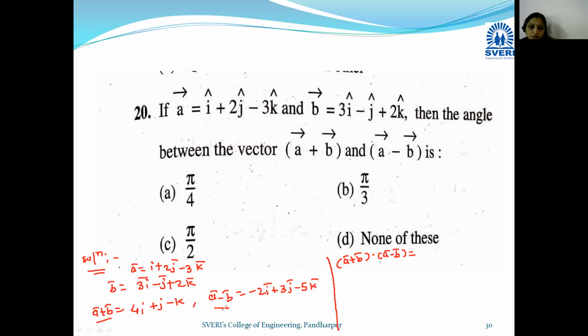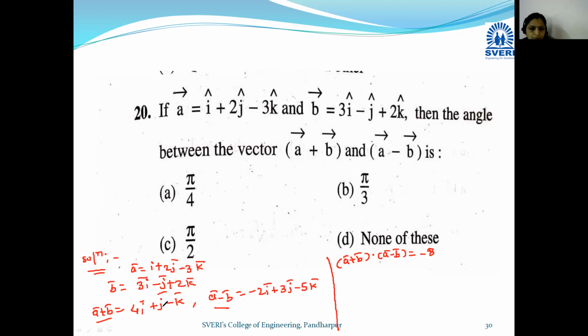Okay, if we take the dot product, how to take the dot product? Taking the multiplication of corresponding coefficients of unit vector i, j, k. Okay, so take the multiplication. We know that i into i is 1, j into j is 1, k into k is 1. Okay, so इथे multiplication काय ना सांगा, 4 into minus 2. Here we got minus 8.